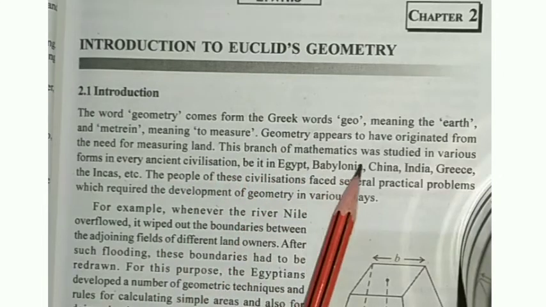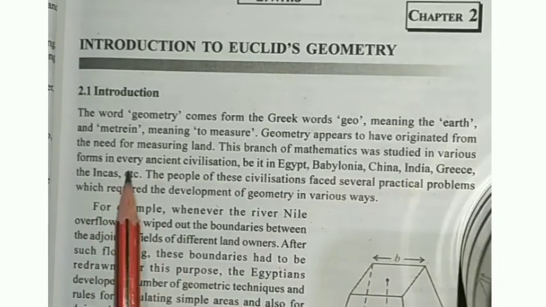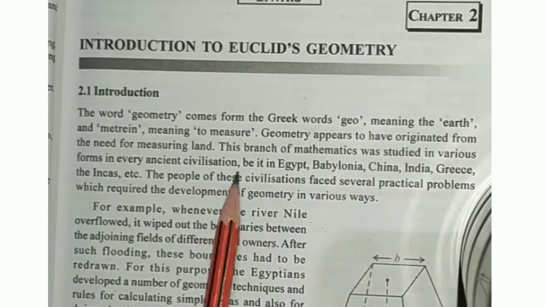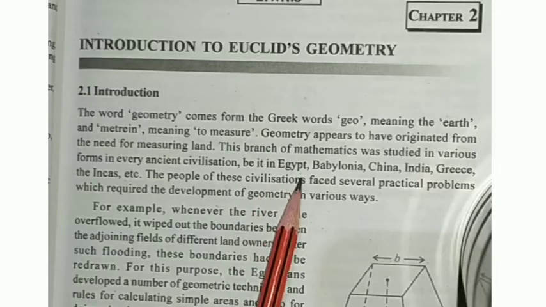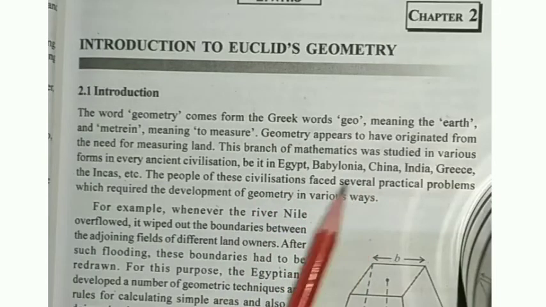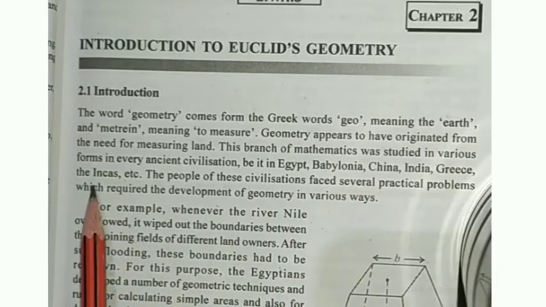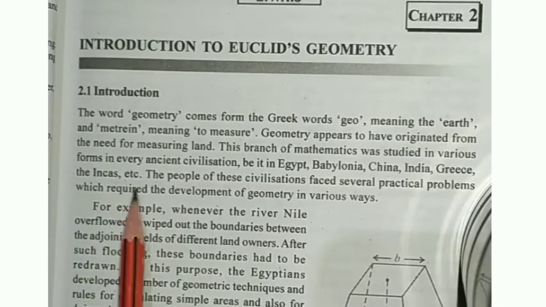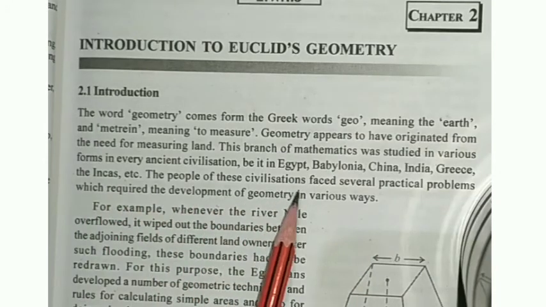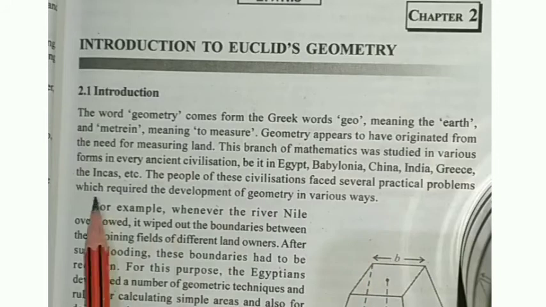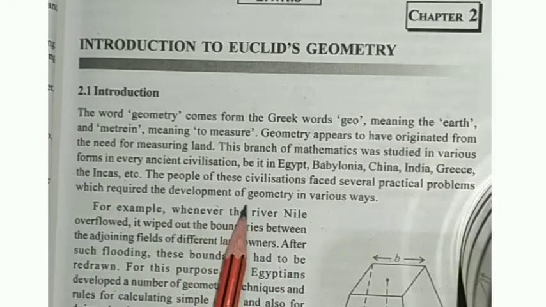This branch of mathematics was studied in various forms in every ancient civilization, be it in Egypt, Babylonia, China, India, Greece, etc. The people of these civilizations faced several practical problems which required the development of geometry in various ways. Like that, they have given here the history of geometry. For your knowledge, you read it yourself, okay.